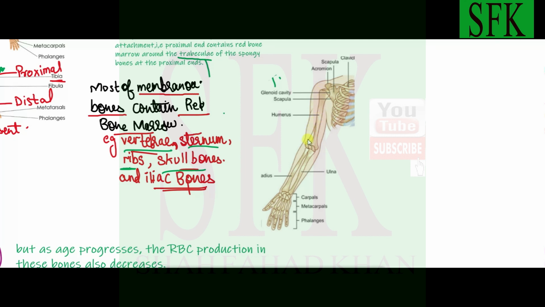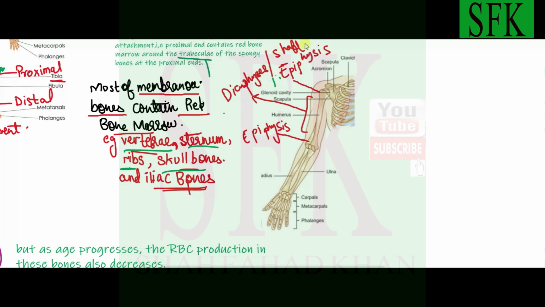The humerus contains three regions basically. These two regions are known as the epiphysis. This is something you've done in your gross anatomy. Epiphysis, and the middle portion is called the diaphysis, or it's also called the shaft of the bone.